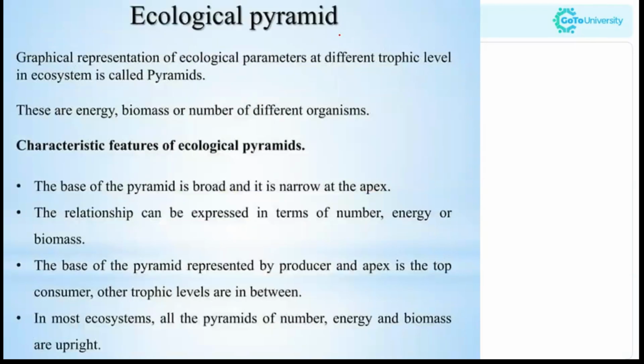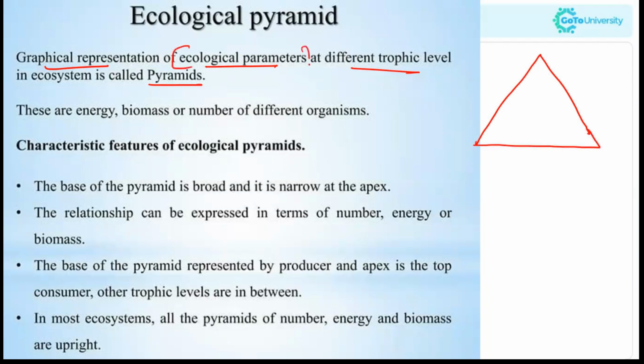Ecological pyramid. Graphical representation of ecological parameters at different trophic levels in an ecosystem is called a pyramid. So it is a graphical representation of ecological parameters. Ecological parameters will include the number of organisms, the biomass of organisms, and the energy level of the organisms at different trophic levels.